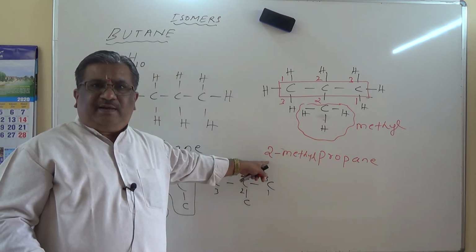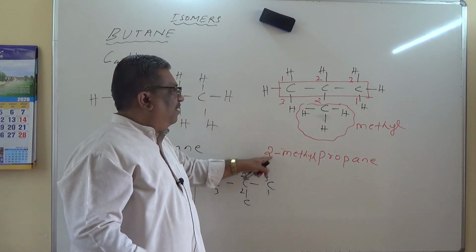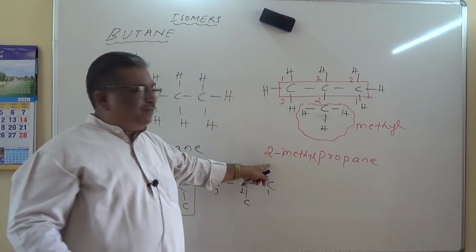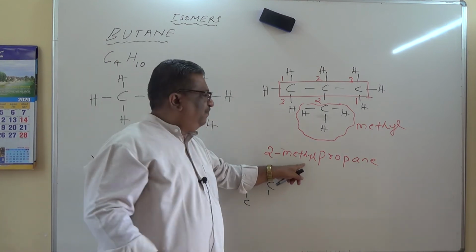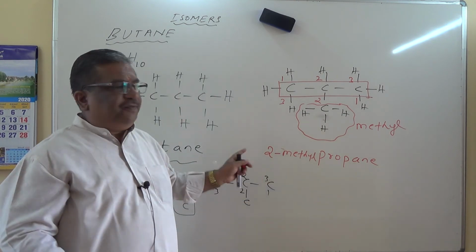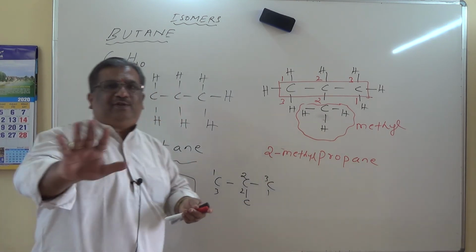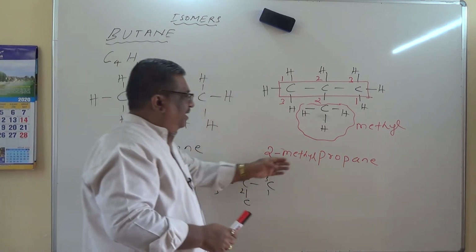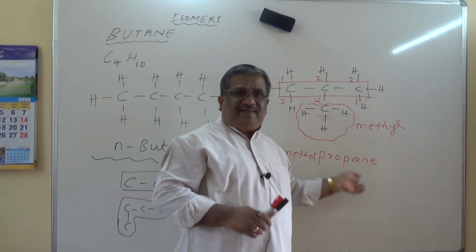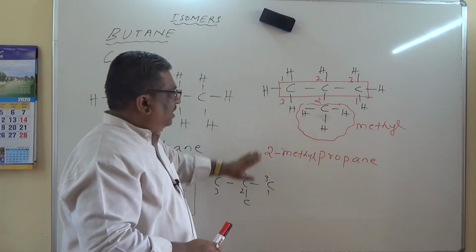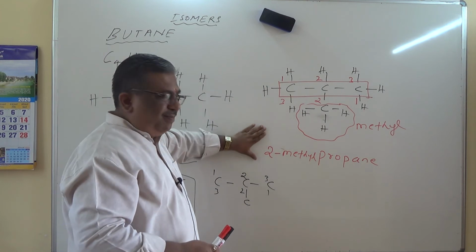2 is the locant, that is the position number of the carbon atom. 2 represents the second carbon atom to which the methyl group is attached, and the rest is propane. 2-methyl propane is the name of this compound. So we have 2 isomers for butane. So you may ask me, here there is no butane at all. Yes, dear students, this is an isomer of butane because the structure is different, the naming is different.